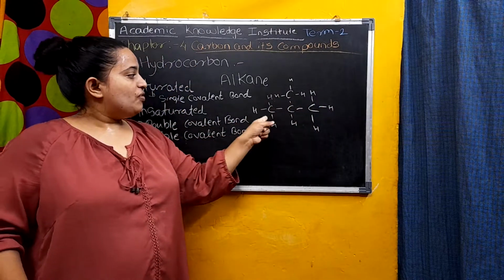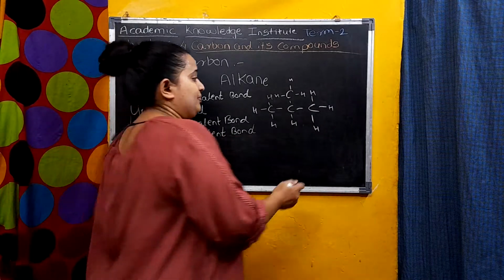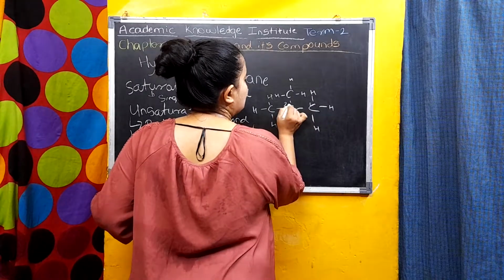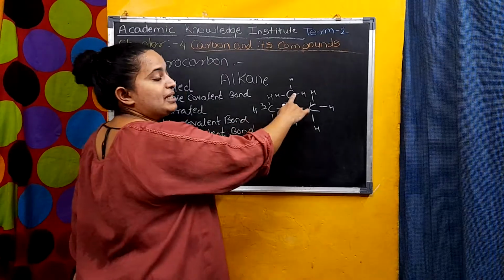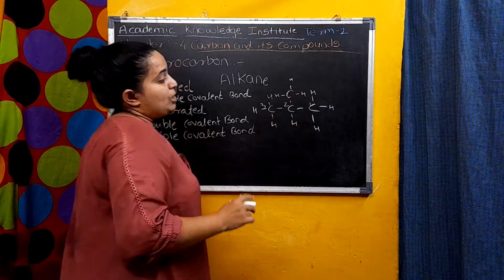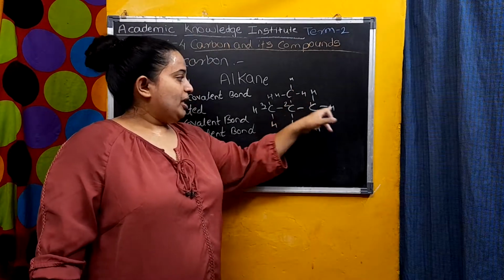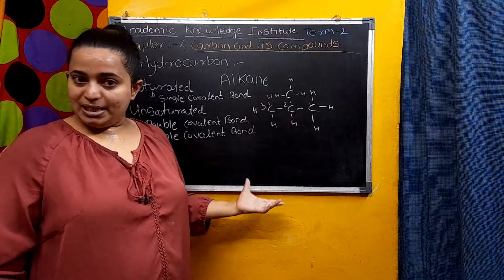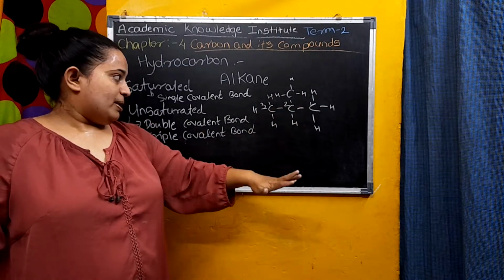So what will we do? 1, 2, 3. That means this is propane. And then on the second carbon, there is another carbon atom attached. Understood? So here, what will we call this compound? We will call it 2-methylpropane. This is the IUPAC name of this compound, or you can say isobutane in the common name.